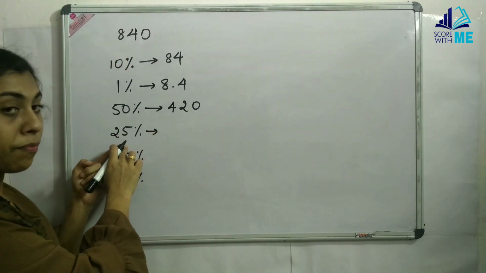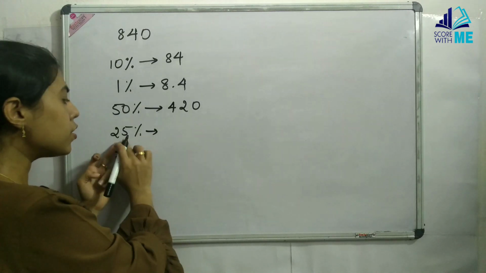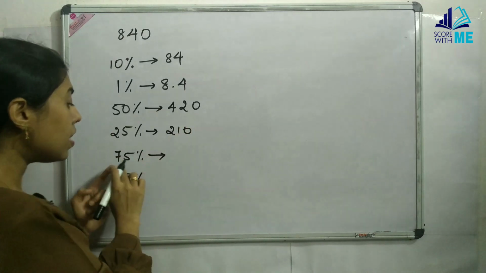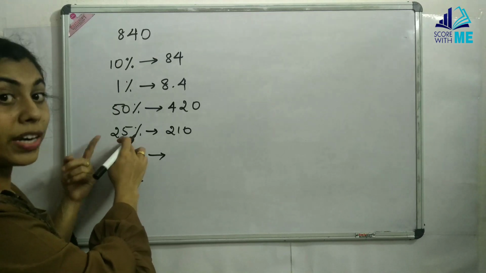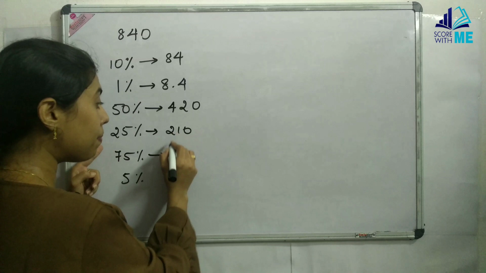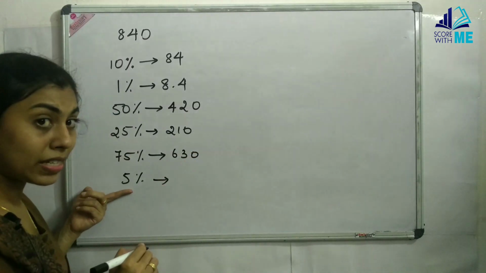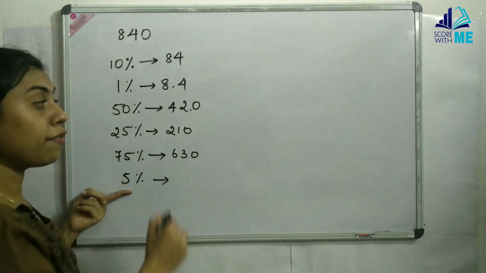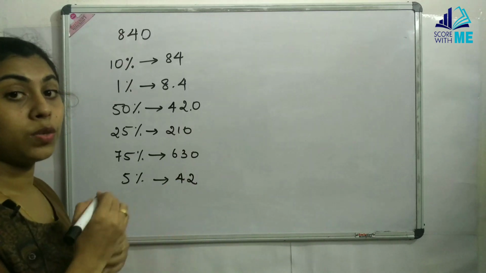Now you see 25%. I am not going to do anything. 50% I got as 420. So 25% is going to be half of that. So 210. 75%. 75% I get from 25%. So 25 into 3 is going to give me 75. So what I'm going to do, I'm multiplying this by 3. So it is 630. Now 5% I need. I got 50% already. So if I put a decimal point in front of the last digit, I will get my 5%. 5% is going to be 42.